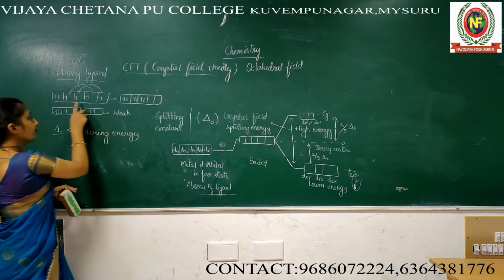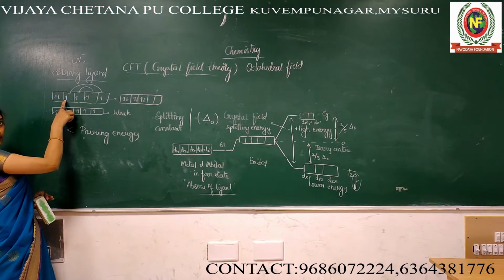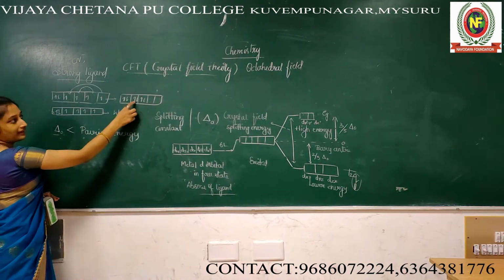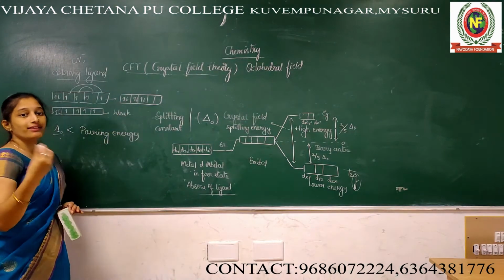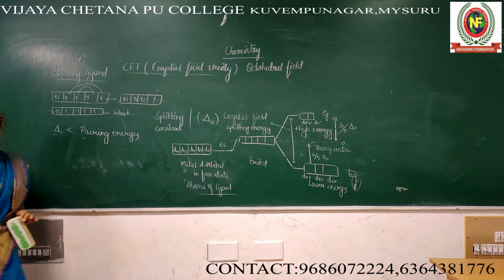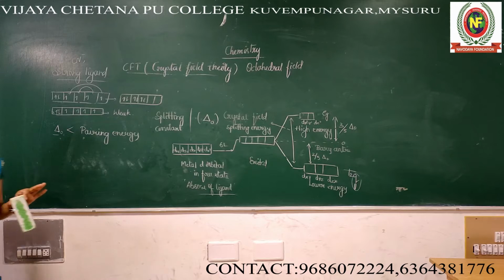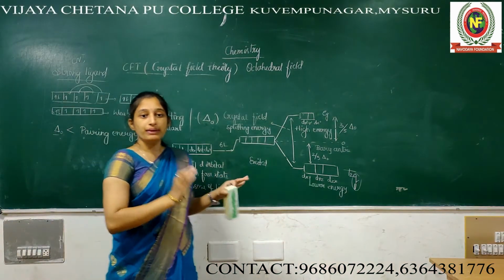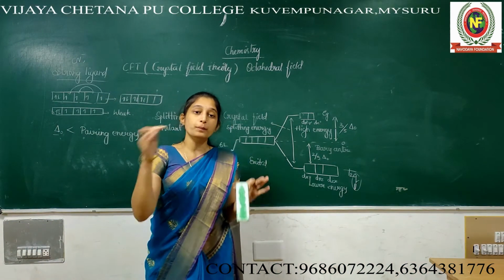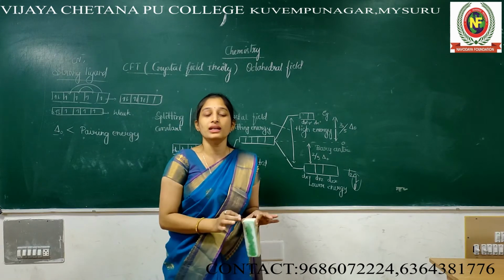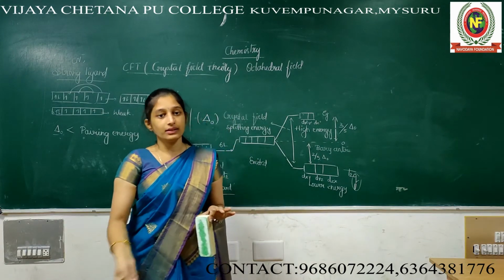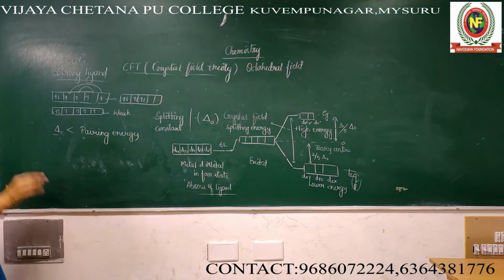Pairing energy means, see here this one is unpaired. In order to pair like this, how much energy we are providing, that is pairing energy. Already the electron is present in an unpaired state. In order to pair that unpaired electron, how much energy we are supplying, that energy we call pairing energy.